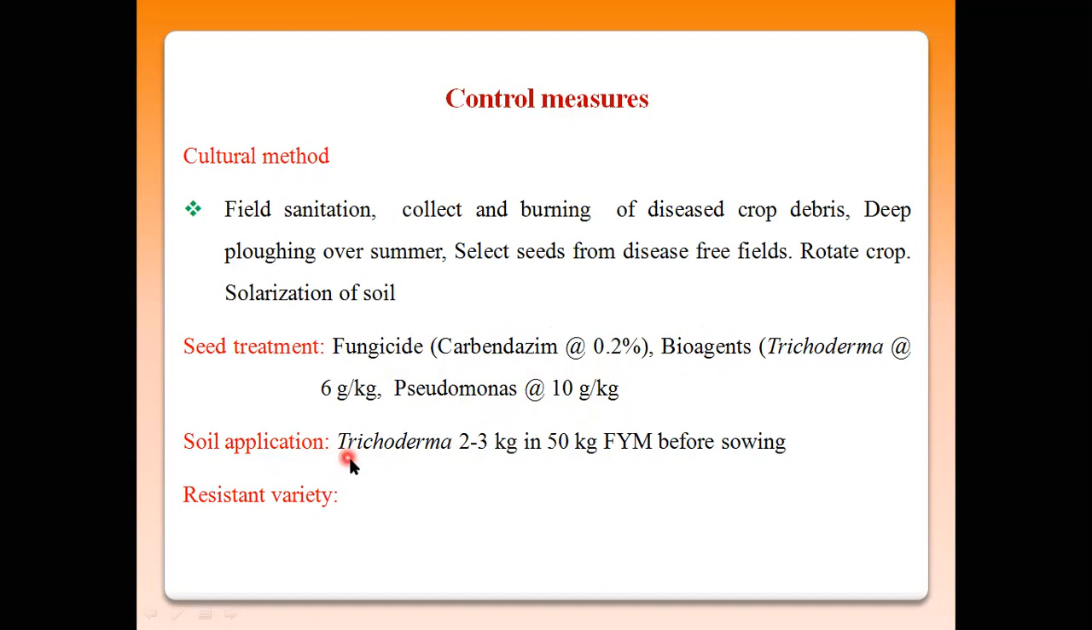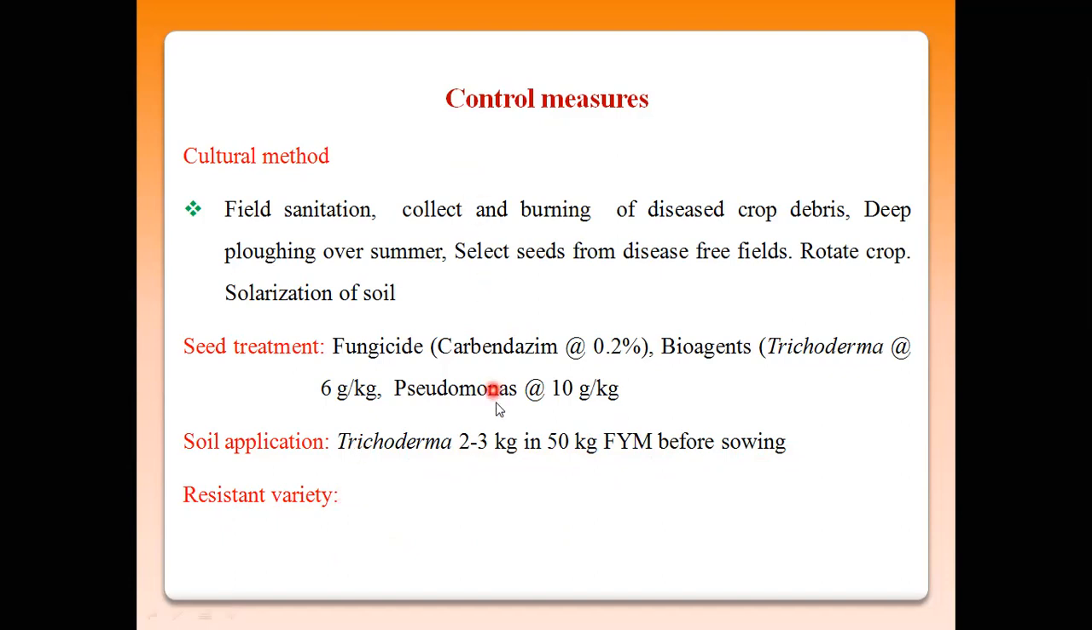Then soil applications, because these spores are already present in the soil. So retard or inhibit the growth of the Fusarium present in the soil by application of Trichoderma. 2 to 3 kg of Trichoderma powder is mixed in 50 kg of FYM, and this FYM with Trichoderma powder is broadcast over the field before the sowing operations. Then growing resistant varieties in particular crops.